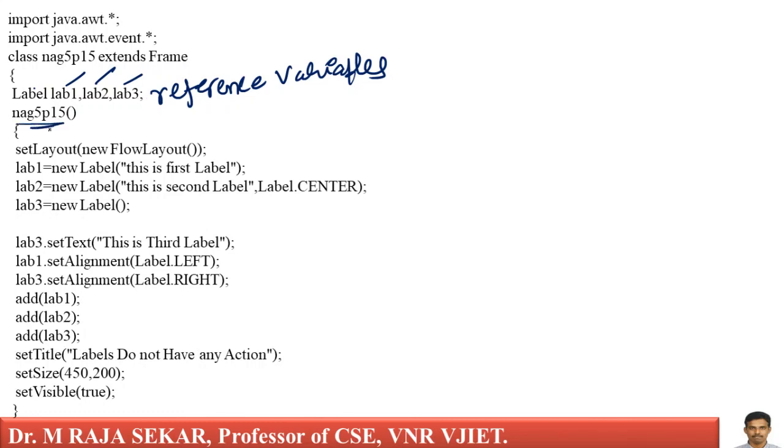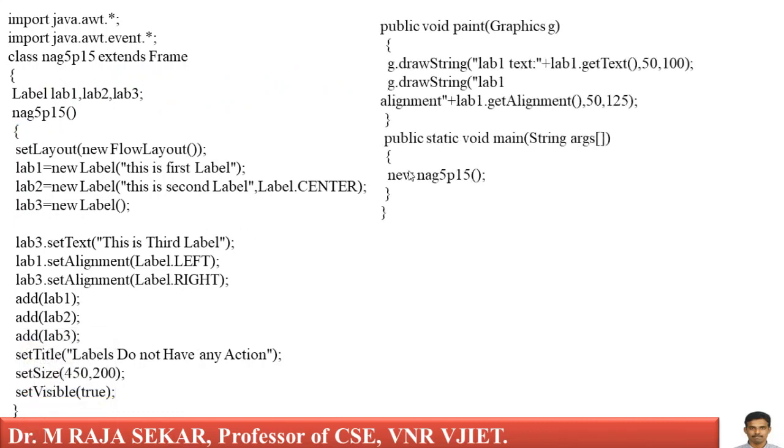What is this? This one is the constructor. How do you know whether it is a constructor or not? Let me go to my main method. What is my main method? Public static void main, String args. I am creating an object, new, class name. Once you create an object, automatically control will go to the constructor. Now I will come here.